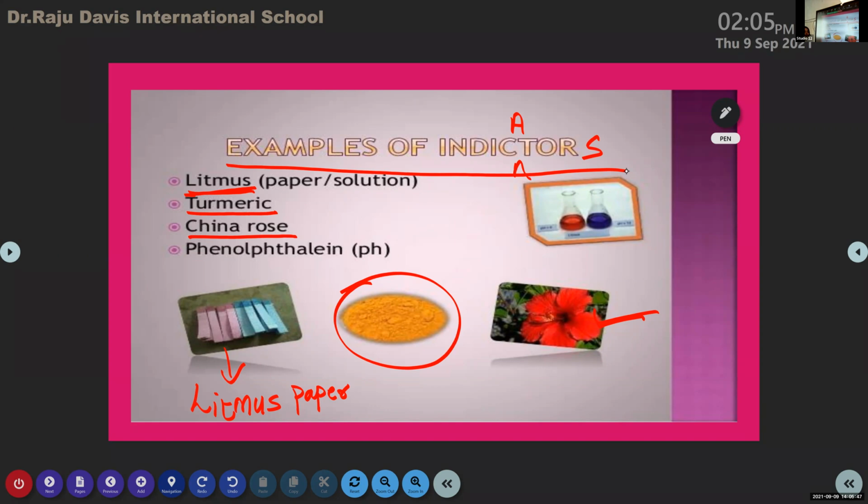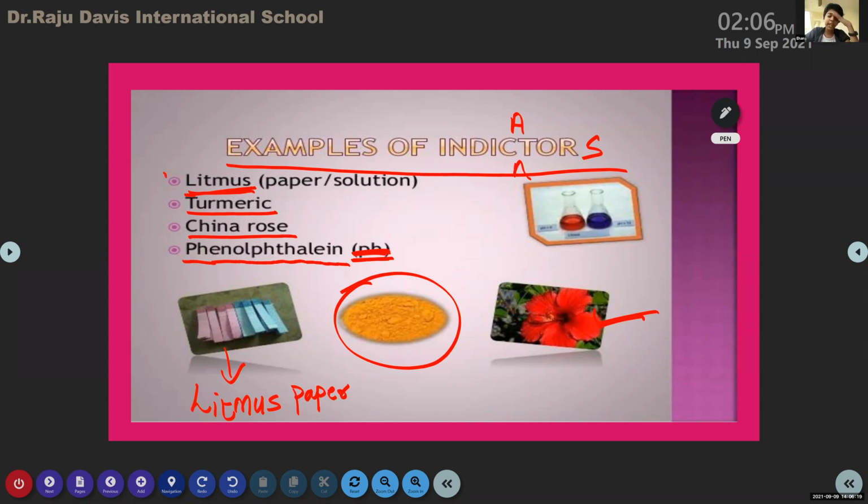It is phenolphthalein. Why is PH written near it? It is a short form of phenolphthalein. You don't need to write the short form. You must study the entire spelling, phenolphthalein.